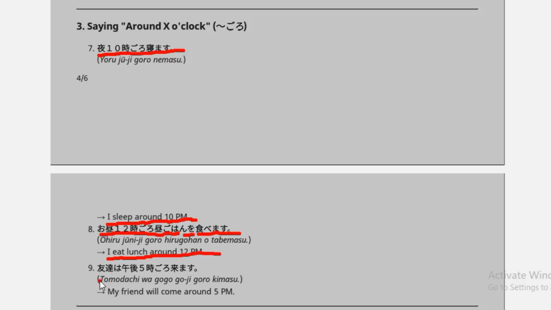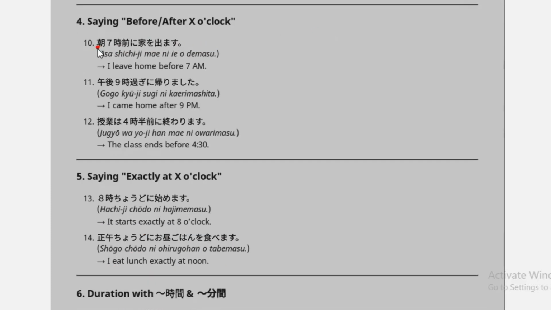And the last sentence is tomodachi wa, tomodachi means friend, gogo goji goro kimasu means my friends will come around 5 p.m. And like asa 7時 mae ni ie o demasu means I leave home before 7 a.m. And gogo 9時 sugu ni kaerimashita means I came home after 9 p.m. And jugyou wa 4時半 mae ni owarimasu means the class ends before 4:30. And 8時 choudo ni hajimemasu means it starts exactly at 8 o'clock.